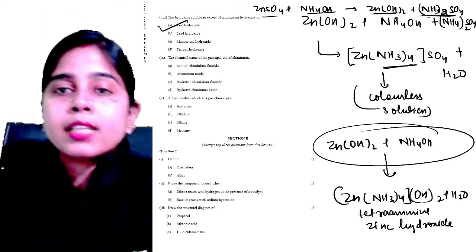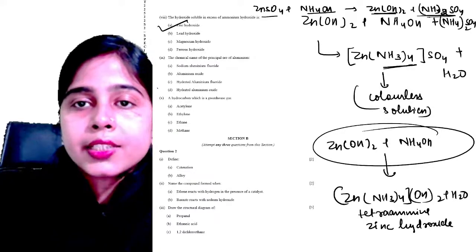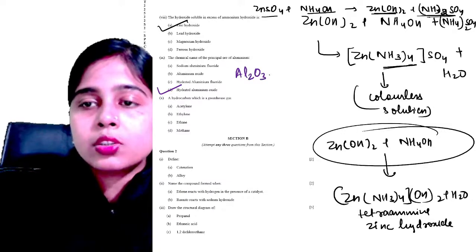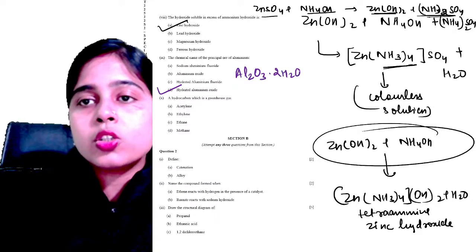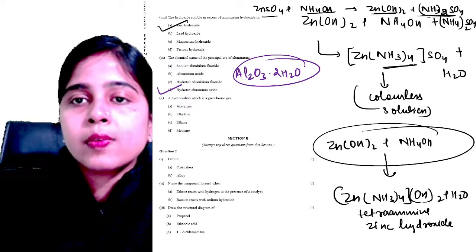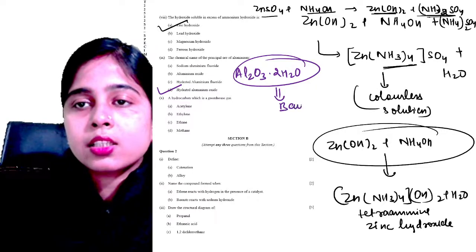Chalo, let me show you this. Correct answer is here: hydrated aluminium oxide. So bauxite ore's formula is Al2O3·2H2O. Here water molecules are attached to this aluminium oxide, so it will be hydrated aluminium oxide. This is known as bauxite.